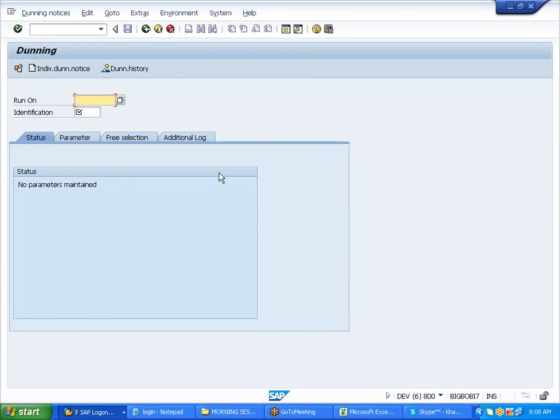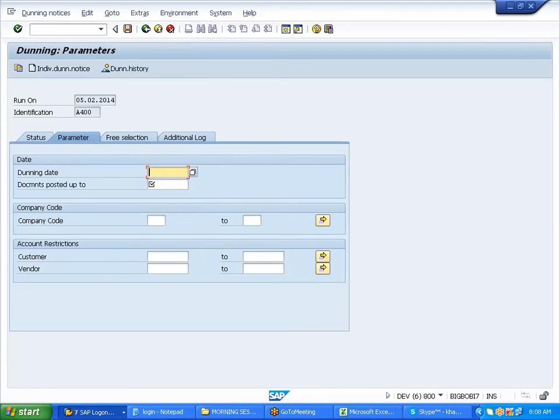I hope you're getting what I'm trying to explain to you over here. So this is 10 days in arrears after the due date. That is where I maintained it as a payment term. I maintained the payment terms over there, so that's why my invoice is getting due after 30 days. So that is my 31st day. From there it has picked up the 10 days, because in the days of interval we maintain 10 days. Right, so let us see how it will pick this one now.